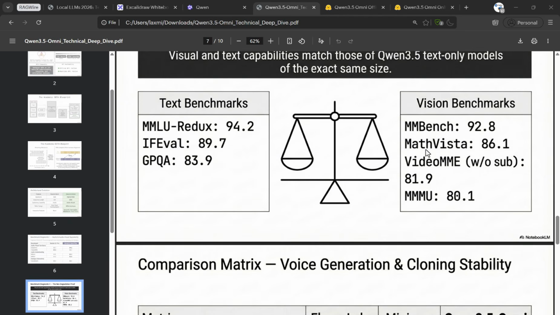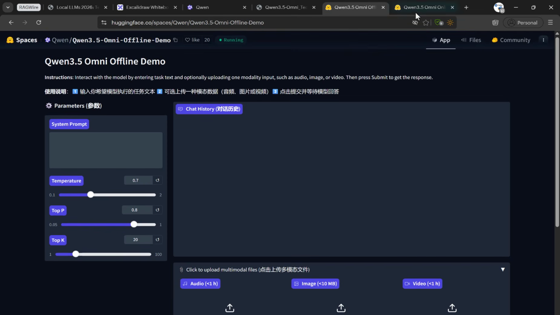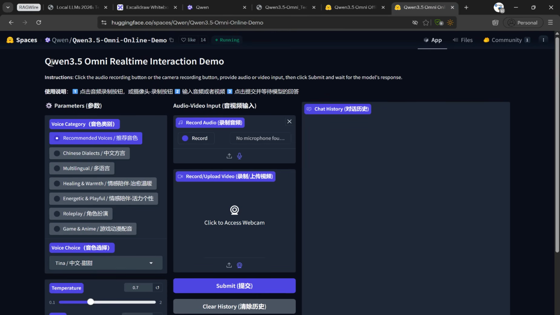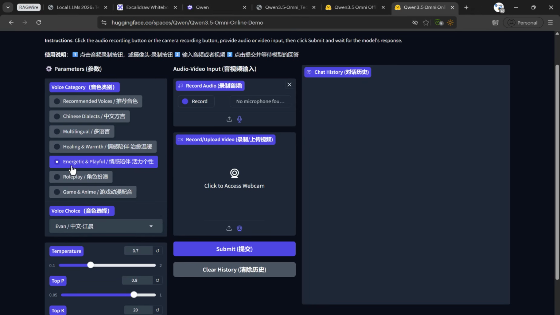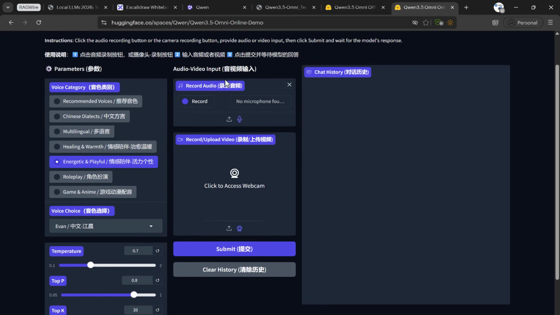All right. Let's go ahead and quickly put this model under testing. So I'm going to first of all test the online model. They have provided the link, the Qwen 3.5 Omni real-time interaction demo. I'm going to select energetic and playful, and then the voice is going to be the default one. Thereafter, all these parameters are going to stay as they are. There is no change. Now either I can upload a video or I can just record the audio, and thereafter it can process it and finally generate the answer. Let's go ahead and record it.